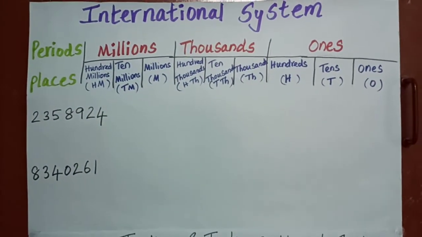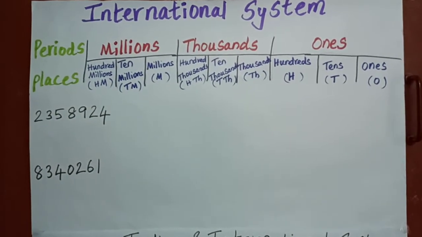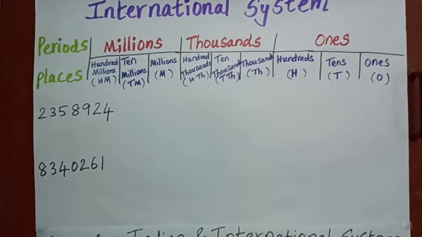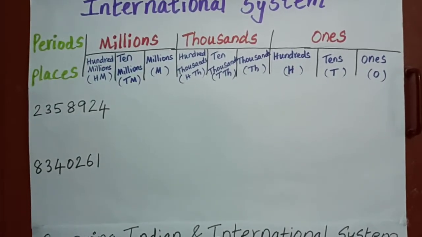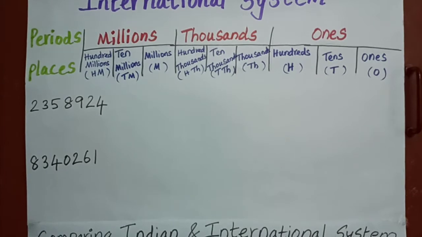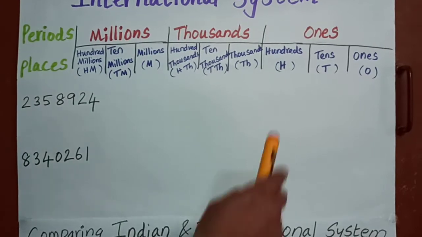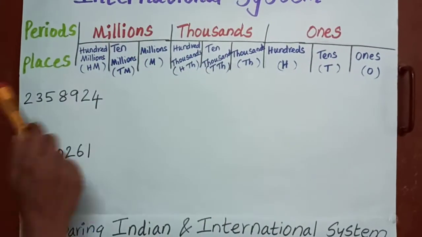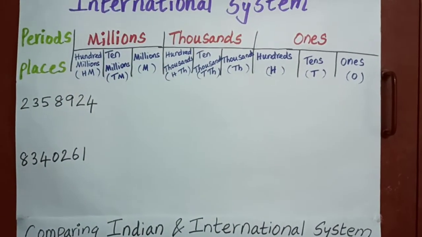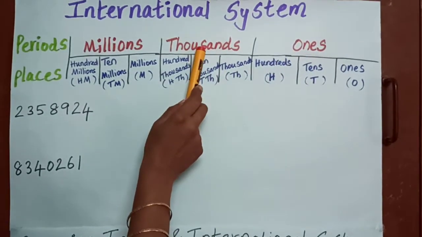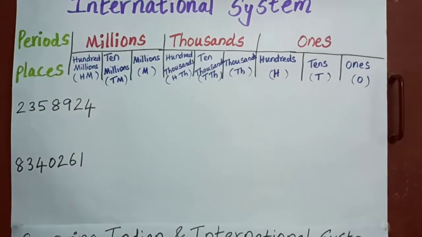Okay children, in this class we are going to see what the international system of numbers is, and how the numbers are categorized over there. In the international system of numbers, the numbers are grouped into three periods: ones, thousands and millions. Come along with me. Ones, thousands, millions. So the number is categorized into three periods.